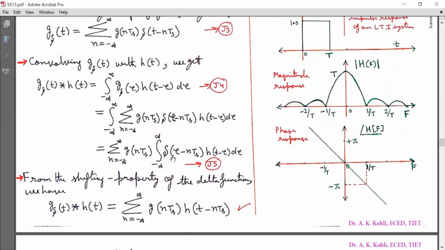Now we know that this delayed impulse, that is delta(tau minus nTs), is defined at tau is equal to nTs. So I will substitute tau is equal to nTs here, and from the shifting property of delta function, we have g_delta(t) linearly convolved with h(t) is equal to summation n running from minus infinity to infinity g(nTs) into h(t minus nTs).